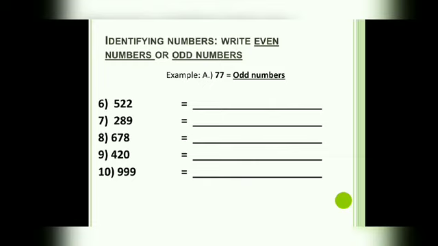Number 7. 289. Even or odd numbers? Next. Number 8. 678 are? Okay. Number 9. 420 are even or odd numbers? Very good. Number 10. 999 can be divided by 2. Okay, write your answer. Even or odd numbers. Now, finished? Great.